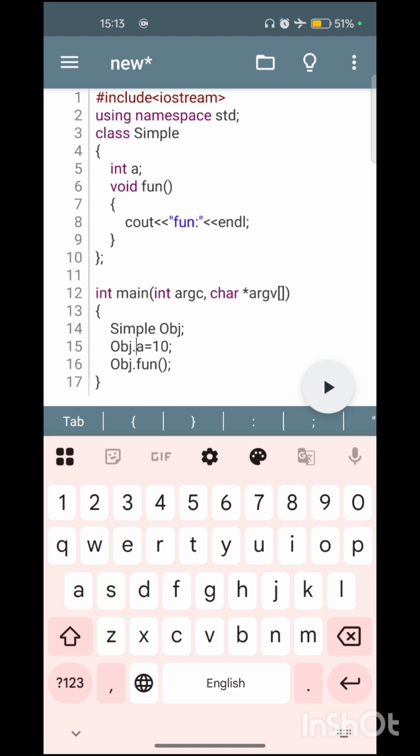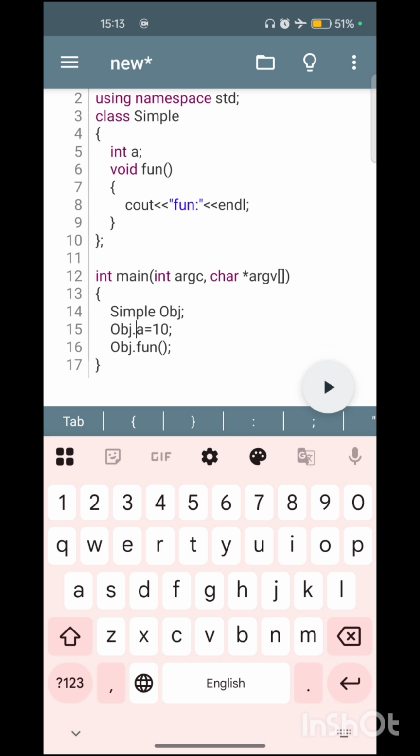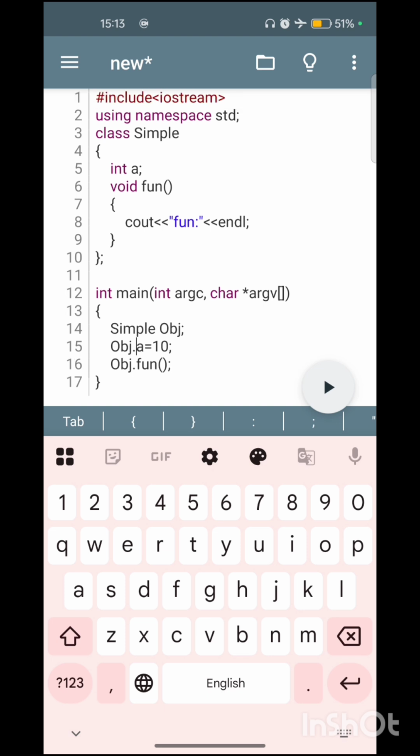This is one main difference, and the other difference is the default inheritance type. In structures, the default inheritance type is public, but in classes the default inheritance type is private. So we'll see the example.